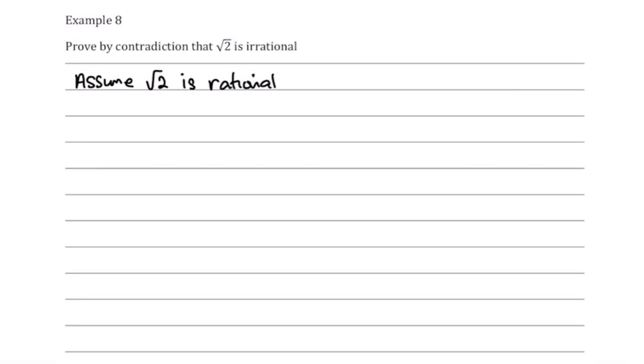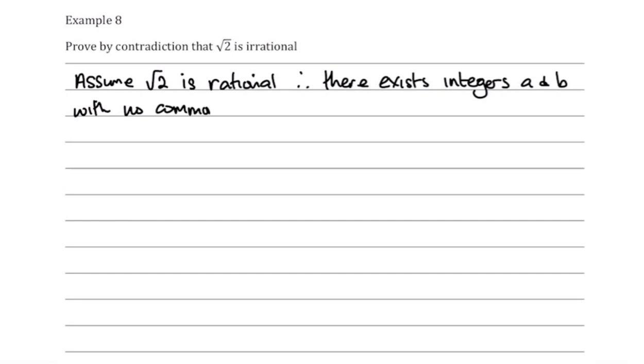Now remember what a rational number is. Therefore, there exist integers A and B with no common factor, such that root 2 equals A over B. Remember, A can't equal B. So we're saying there that I can represent root 2 as a simplified fraction, because all rational numbers can be represented as a simplified fraction. So that's my negation statement.